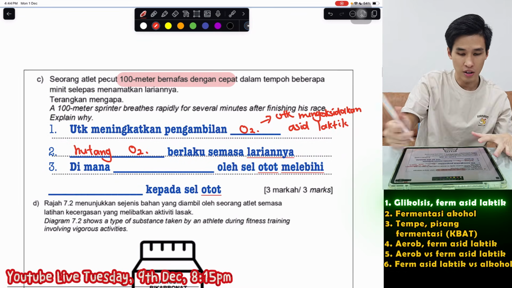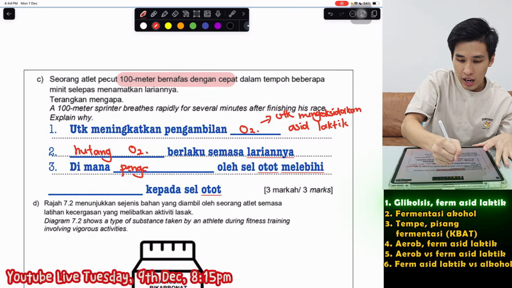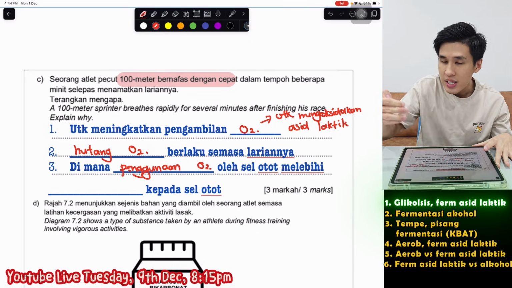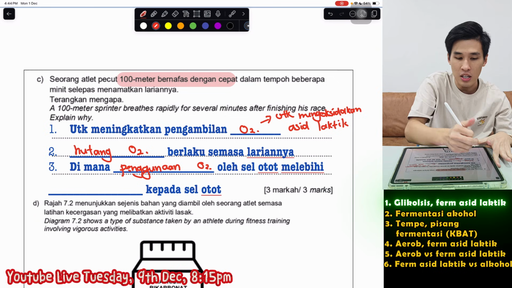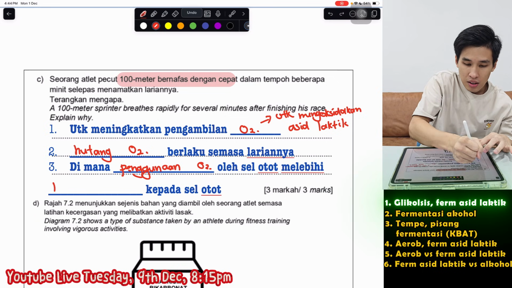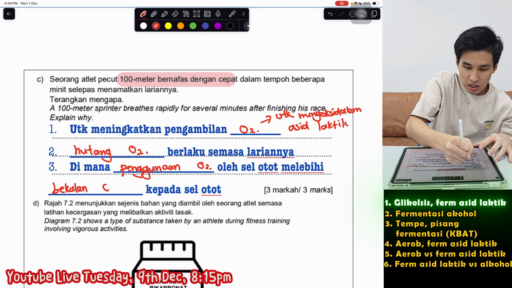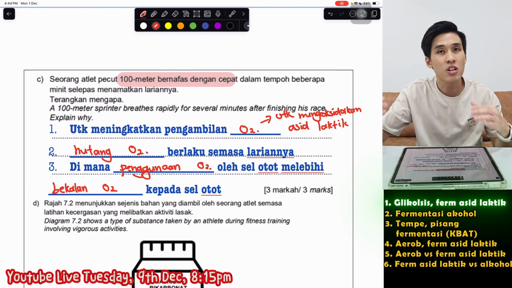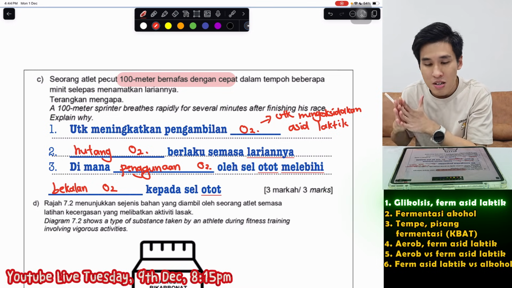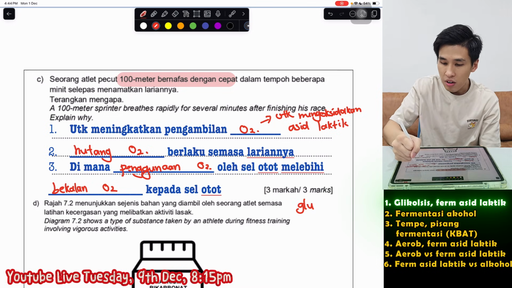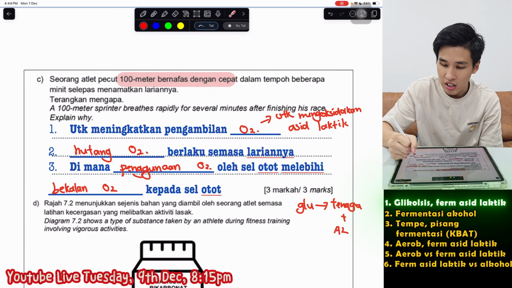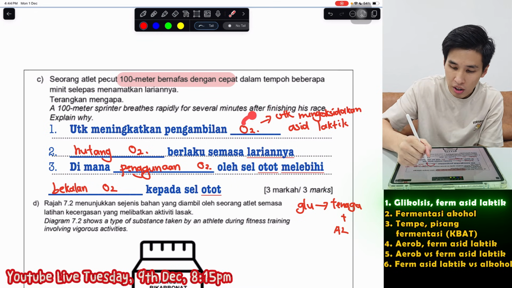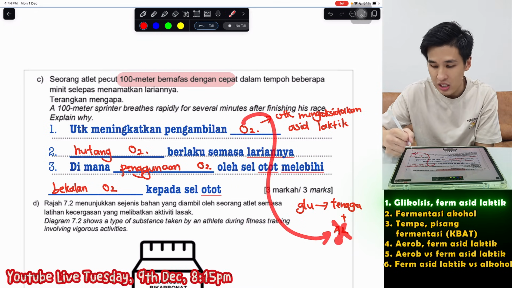So di mana, I mentioned already loh, penggunaan oksigen oleh sel otot, I guna macam ni, lebih daripada oksigen yang saya tarik nafas, melebihi bekalan oksigen kepada sel otot. So because of that, fermentasi asid laktik berlaku di mana, remember, your glucosa straight away diuraikan tanpa oksigen, menghasilkan tenaga, tetapi proses ini akan menghasilkan asid laktik, which causes, now I say, kekejangan kelesuan otot. That's why after finish running, right, the oxygen digunakan untuk mengoksidakan this asid laktik.